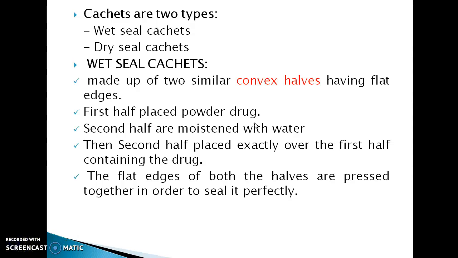Types of cachets. There are two types of cachets: wet shell cachets and dry shell cachets. Wet shell cachets are made of two similar convex hulls having flat edges. In the first half the powder drug is placed, and the second half is moistened with water. Then the second half is placed exactly over the first half containing the drug. The flat edges of both hulls are pressed together to seal it perfectly.